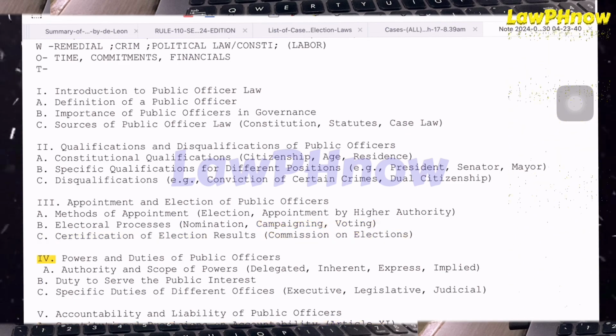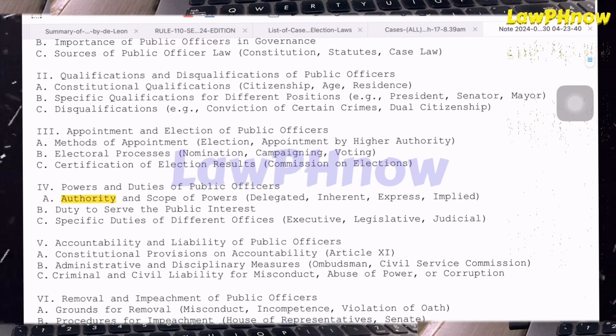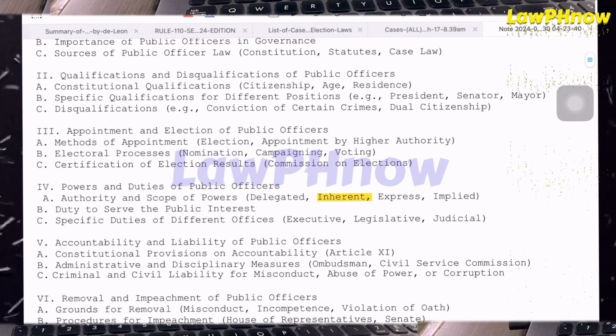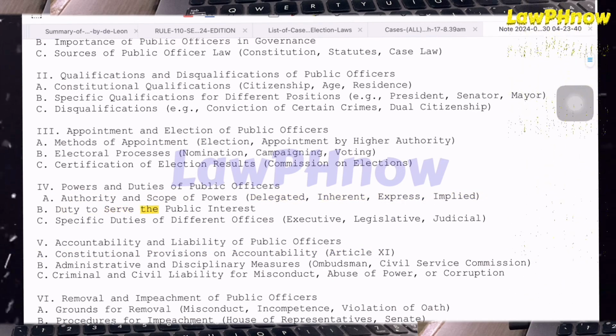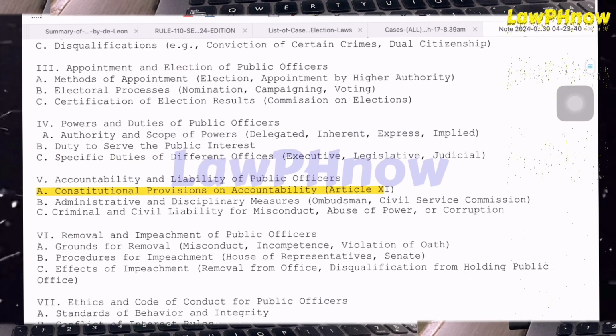4. Powers and duties of public officers. A. Authority and scope of powers: delegated, inherent, express, implied. B. Duty to serve the public interest. C. Specific duties of different offices: executive, legislative, judicial.